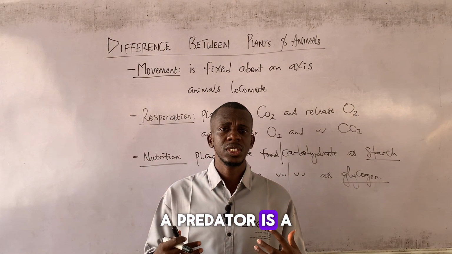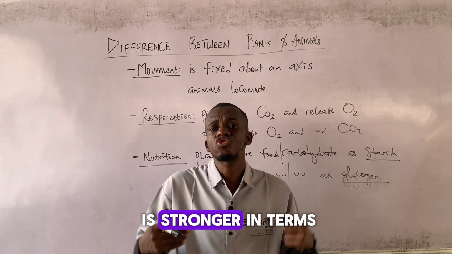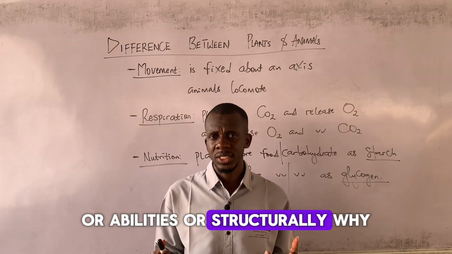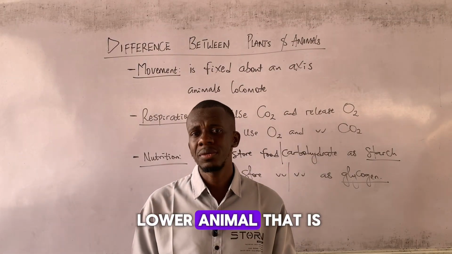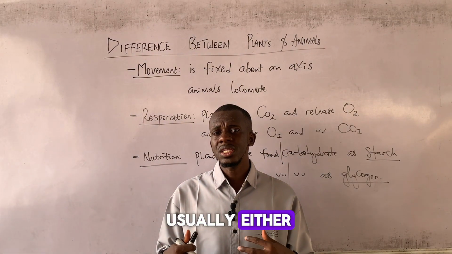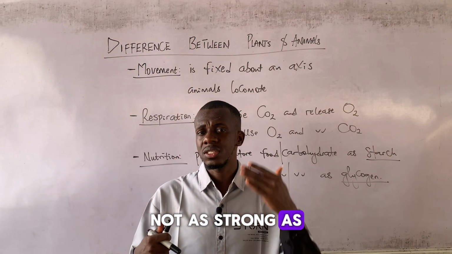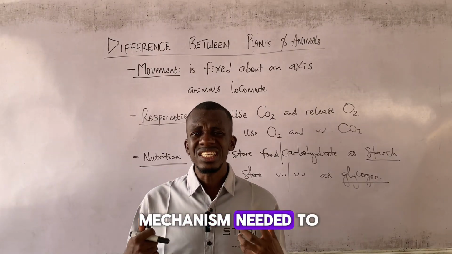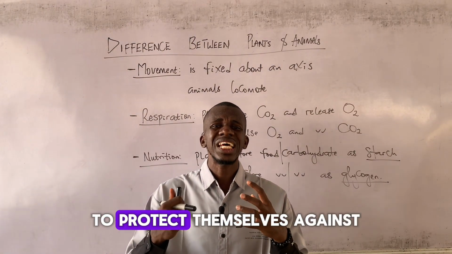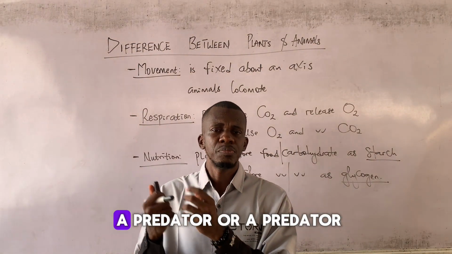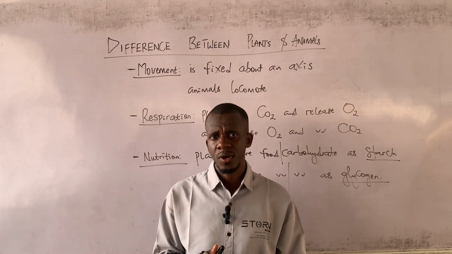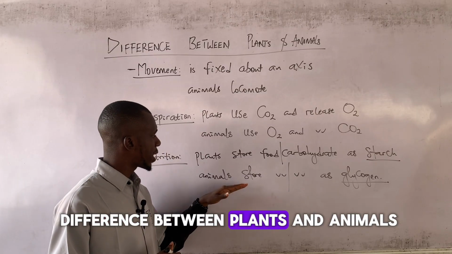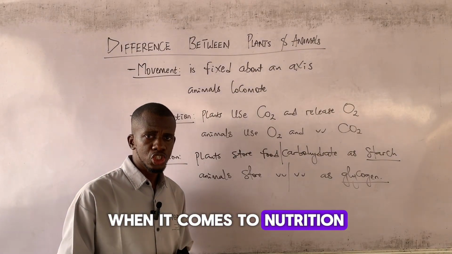A predator is a higher animal, or an animal that is stronger in terms of strength, abilities, or structure, while a prey is a lower animal that is usually not as strong as the predator or lacks certain defensive mechanisms needed to protect itself against a predator. Excellent. So that is the main difference between plants and animals when it comes to nutrition.